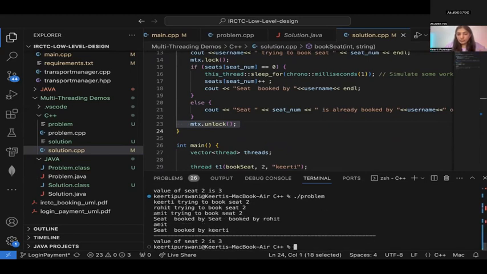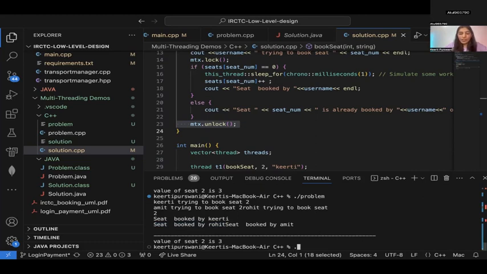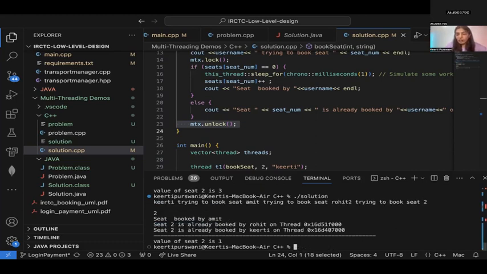Kirti, Amit, Rohit. Now you can see it was not even booked. So seat booked by Rohit, Amit, Kirti. So it is not even getting printed properly. Here also it is not getting printed properly. Correct? Versus if I run the solution 1 where I have put the lock and the unlock.